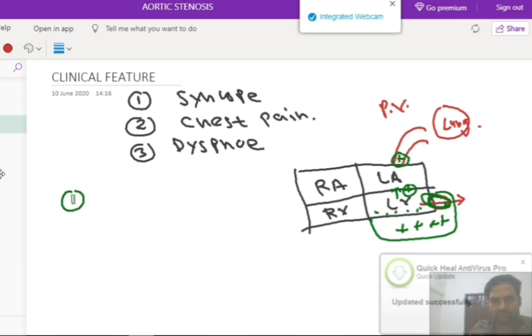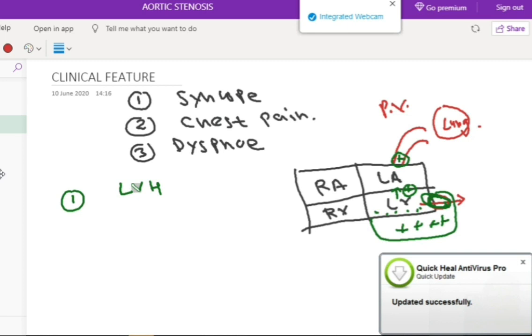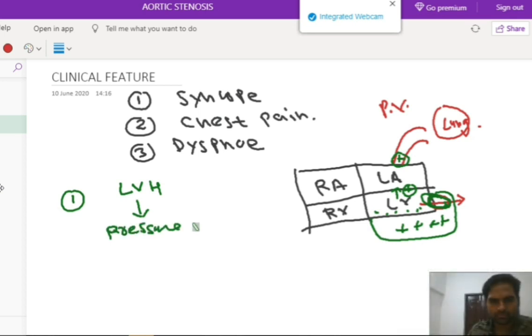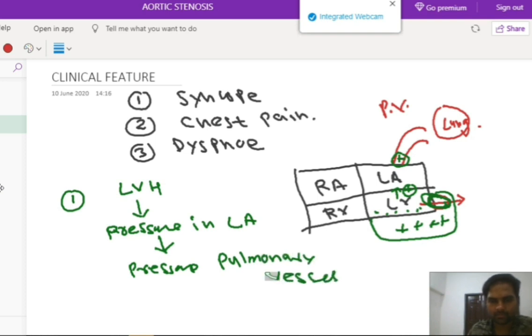So why is there dyspnea? There will be left ventricular hypertrophy because of the aortic stenosis. It will cause pressure in the left atrium, and pressure in the left atrium will lead to increased pressure in the pulmonary vessels, and it finally leads to dyspnea.